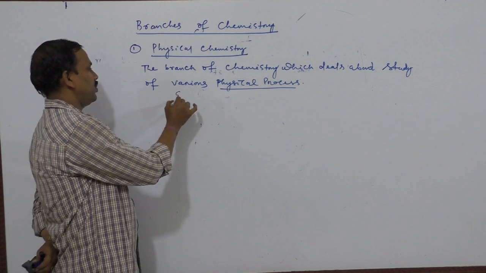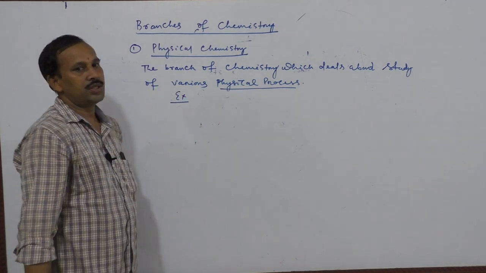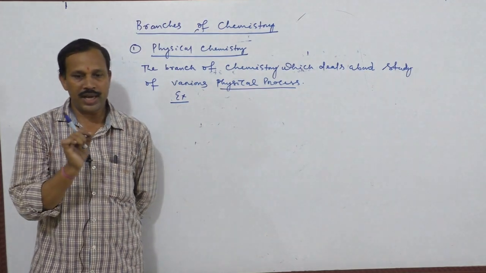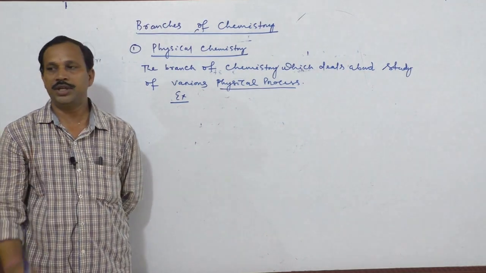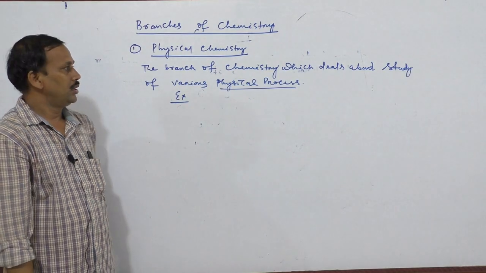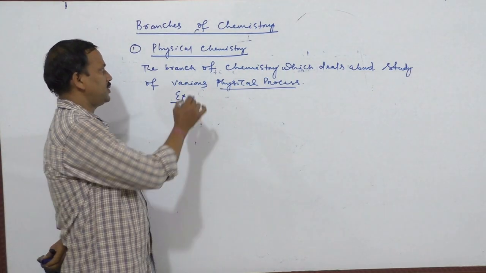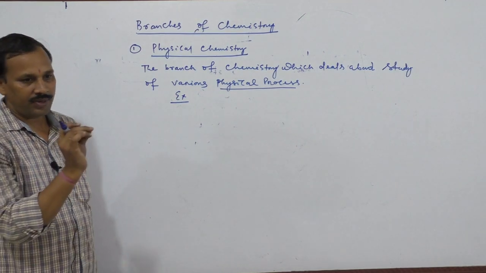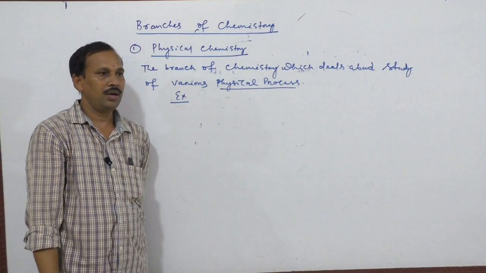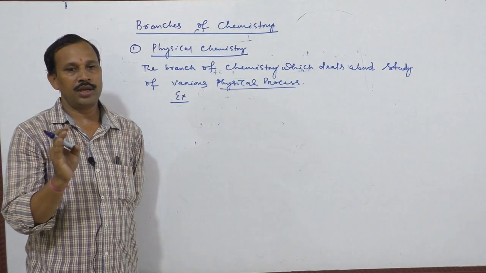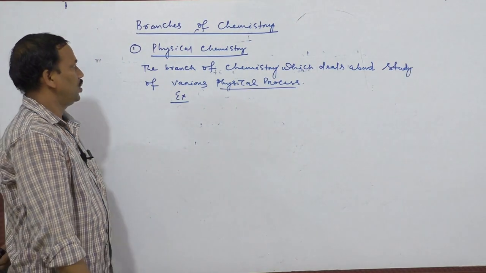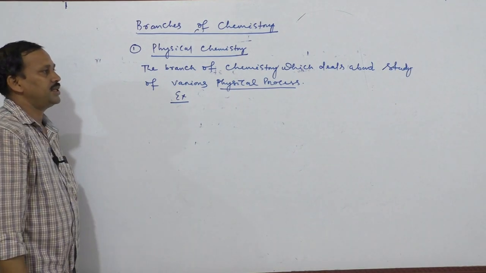Suppose an example is Newton's third law, one statement: every action has an equal and opposite reaction. That is suggested by physical chemistry. Mendeleev's law is one definition or statement: the elements are arranged in the increasing order of their atomic mass. Those are suggested by physical chemistry.